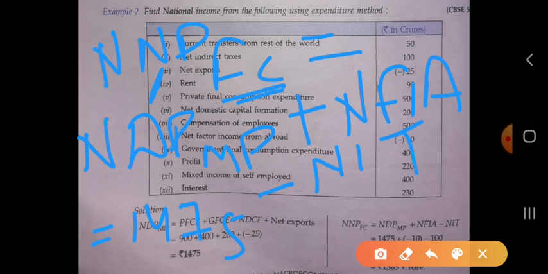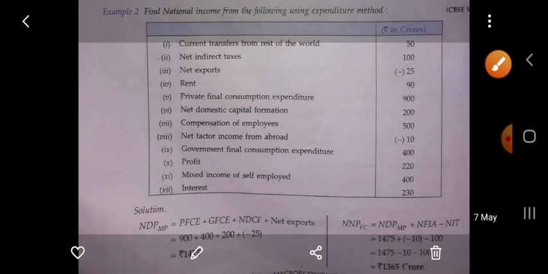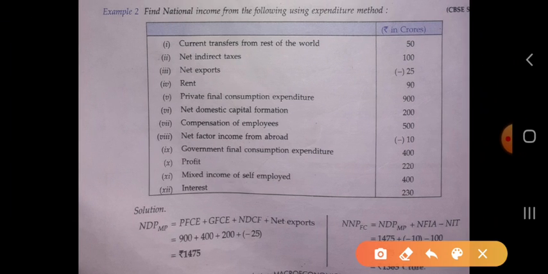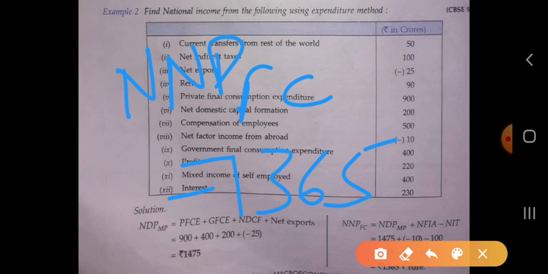NFIA is given as minus 10, so plus minus 10. NIT will be subtracted, and the value of NIT is 100. So after calculating it, we get the value of NNP at factor cost equal to 1365. It is so simple to calculate.